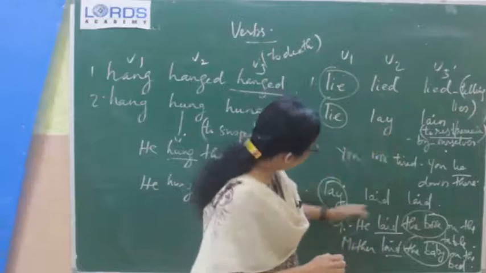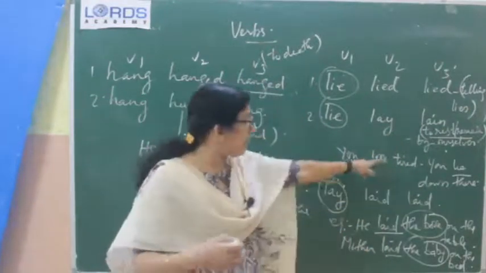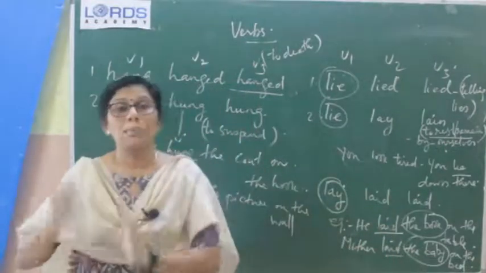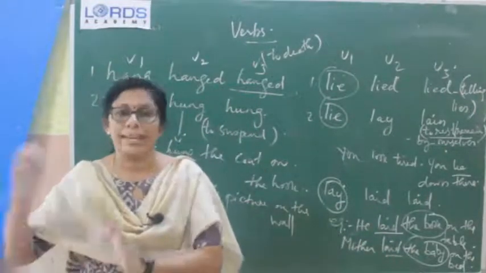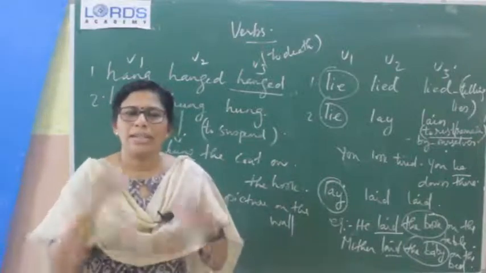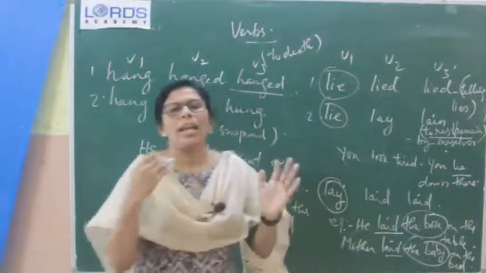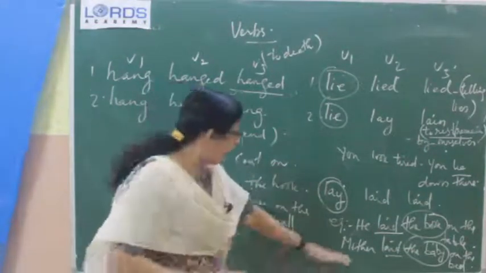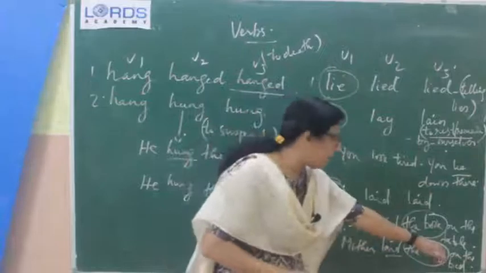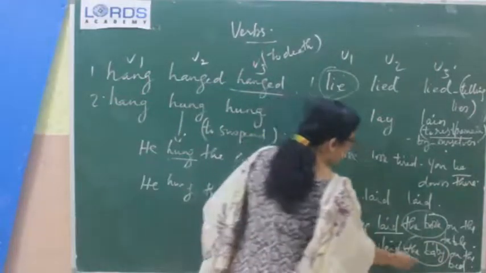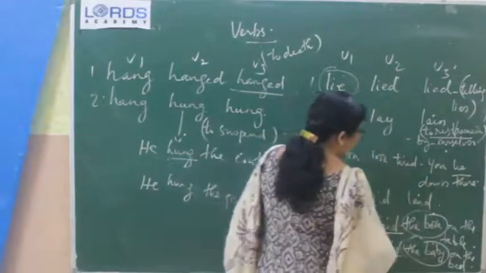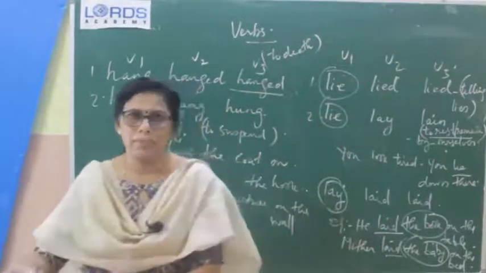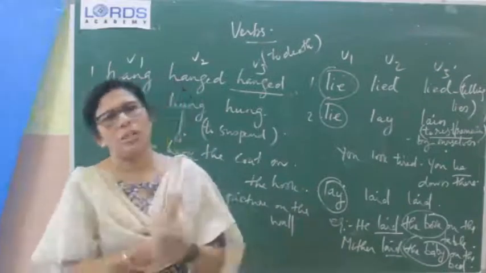But in this set, because it is done by ourselves. In the second set, this is done by a person from outside. An external force is needed. A small child cannot lay by itself on the bed. Somebody has to lay him on the bed. In the same way, mother laid the baby on the bed. After this, an object will always be placed. And here also, he laid the book on the table. The book itself cannot come and sit on the table, so you have to lay the book on the table.